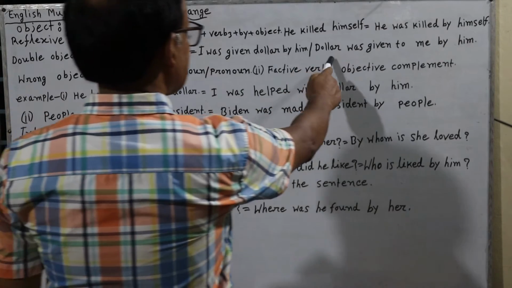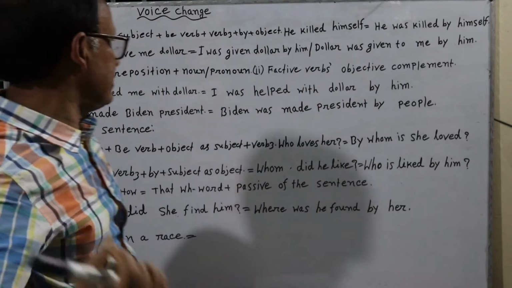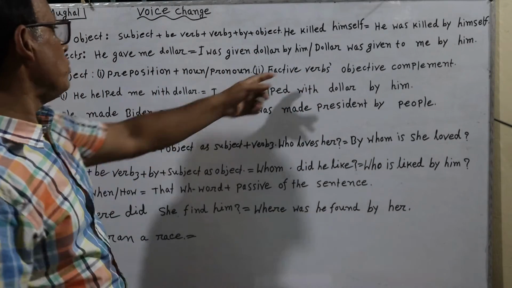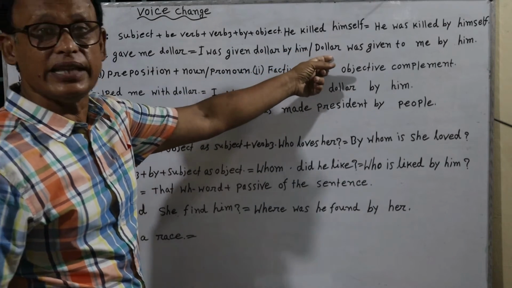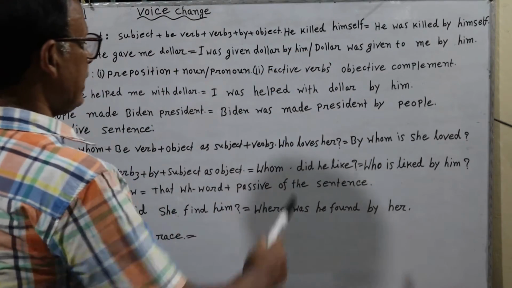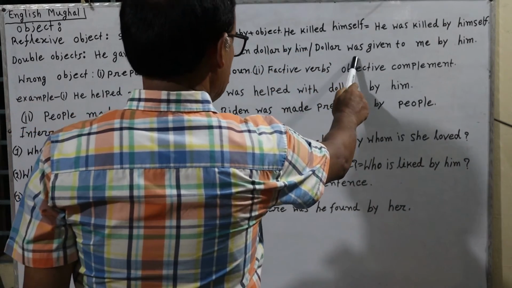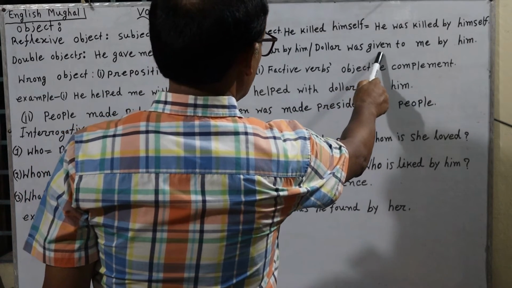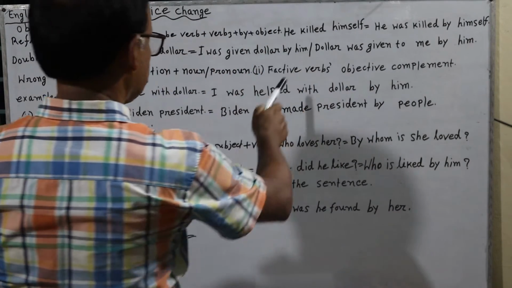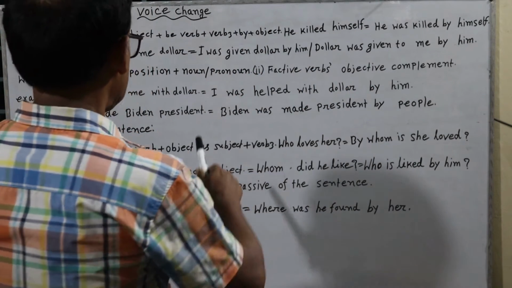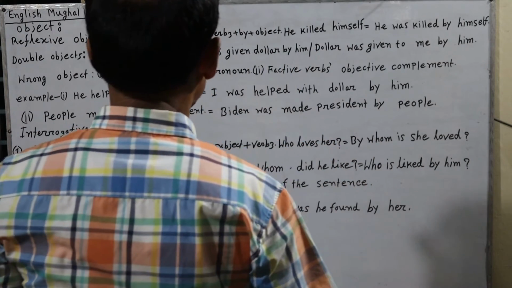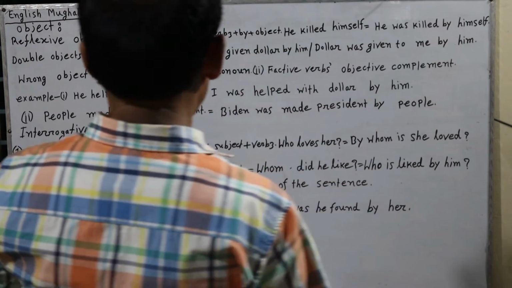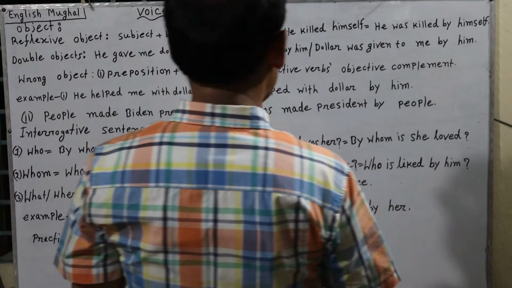But here the scenario is a little different. Here we have taken the direct object as the subject in the passive voice. Then after the be verb and past participle, we have made it: dollar was given by him.